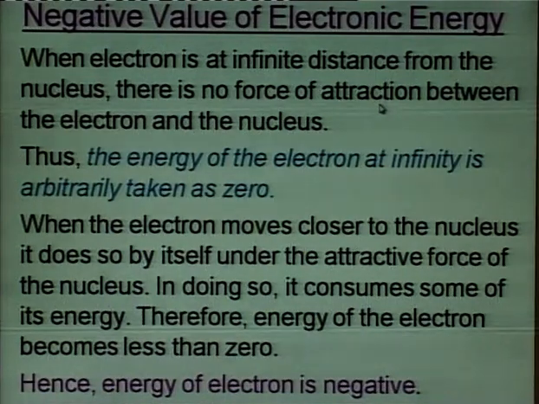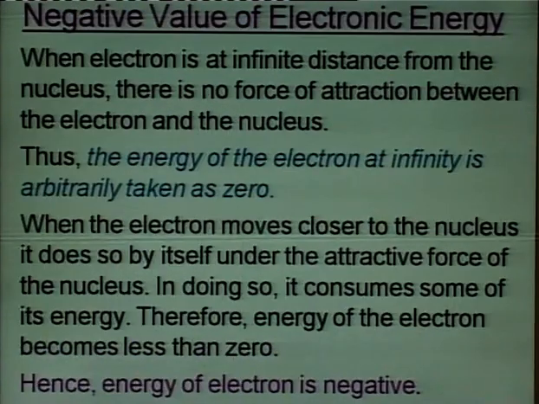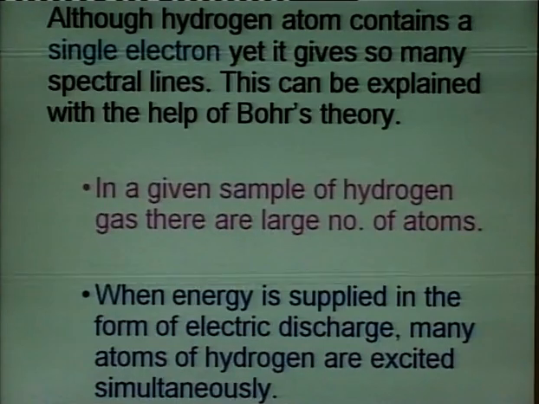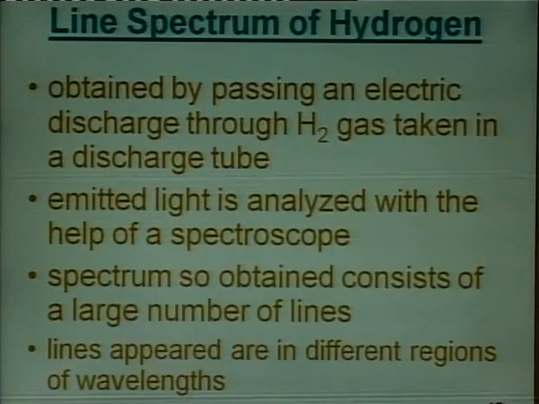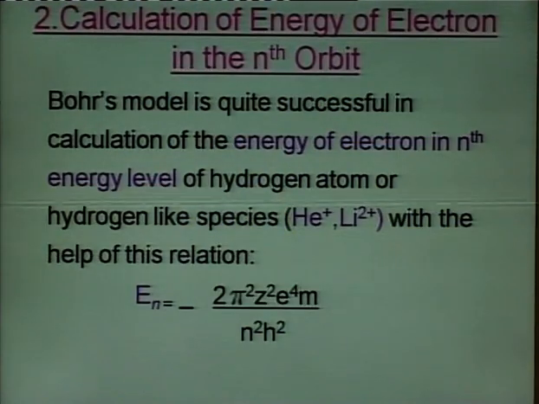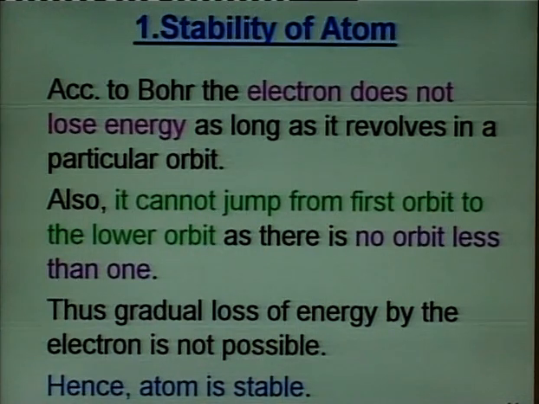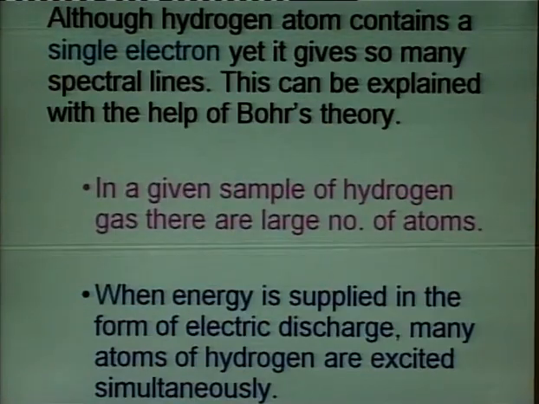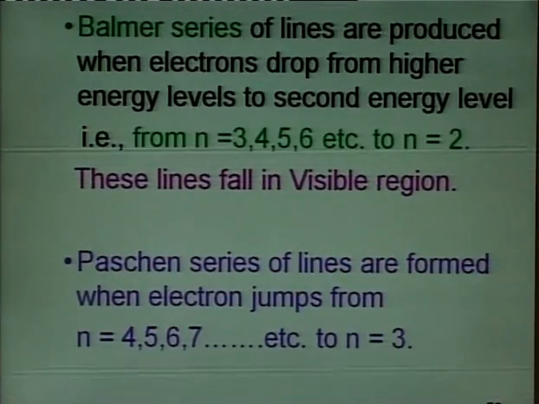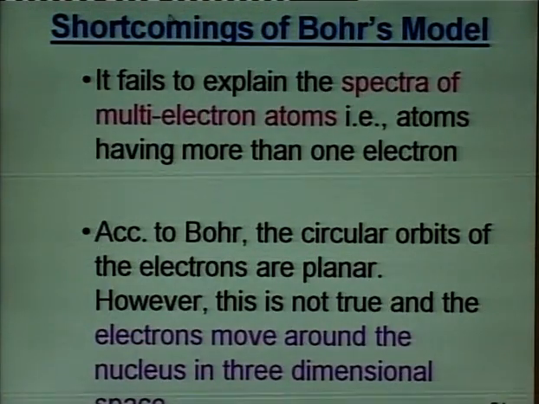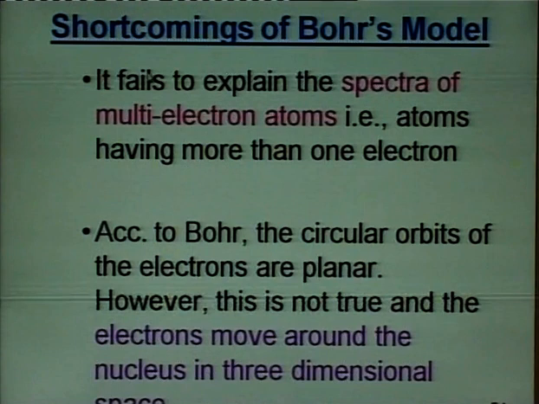So, we see that the Bohr's model could overcome the drawbacks of the Rutherford's model. It could explain the line spectrum of hydrogen, it could give the energy of the electrons, and it could explain the stability of the atom. But now, this model too had certain drawbacks. So, first let us discuss about the drawbacks or shortcomings of the Bohr's model.